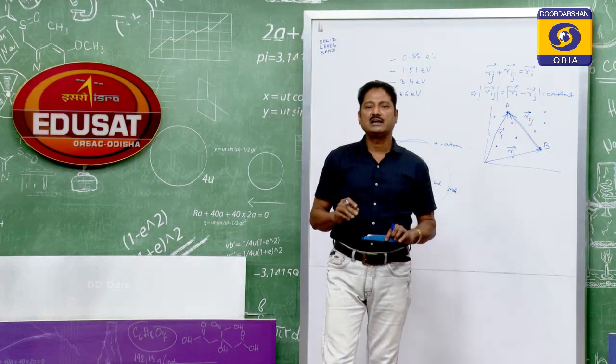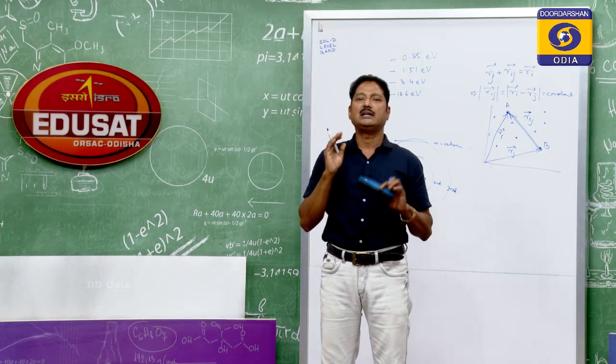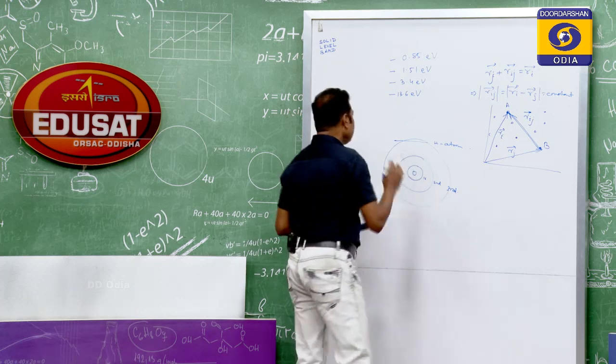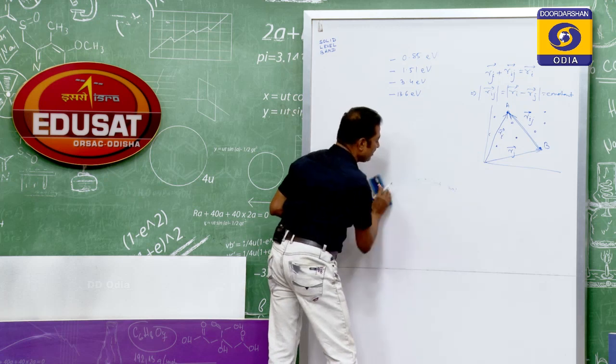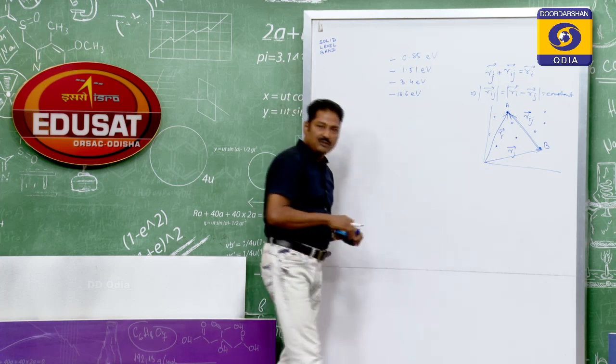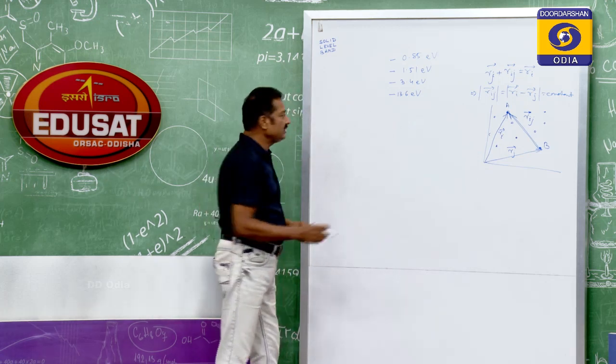So, I mean to say that the electron in each orbit has a definite energy. So, I can represent the electron energy graphically or pictorially in a diagram. How?